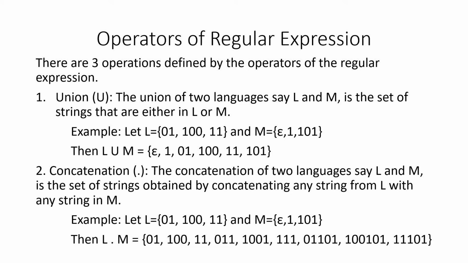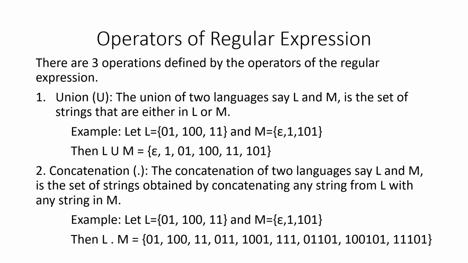That is, first either a string from L has to be taken or from M. It is not compulsory that the strings have to be selected in an alternating manner. In any order we can take them, and it is also not compulsory that strings from both L and M have to be taken simultaneously. Union is nothing but the OR operation. I am selecting the strings either from L or from M.